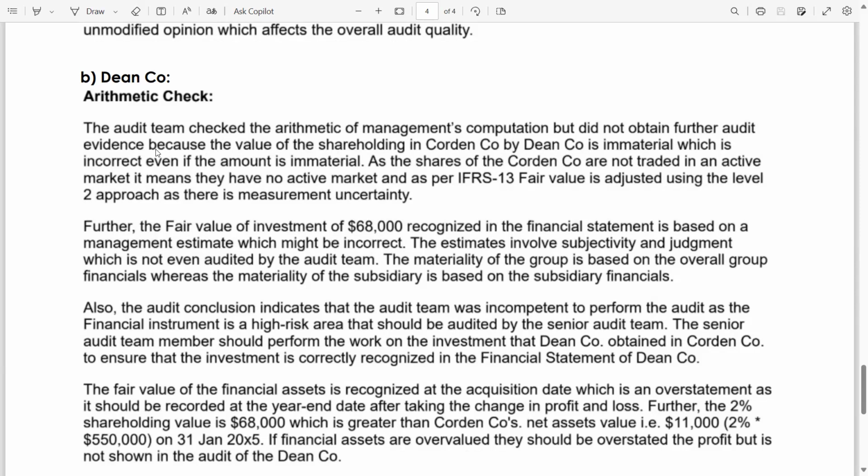Further, the fair value of investment of $68,000 recognized in the financial statements is based on a management estimate which might be incorrect. We all know this thing. The estimates involve subjectivity and judgment, which is not even audited by the audit team.